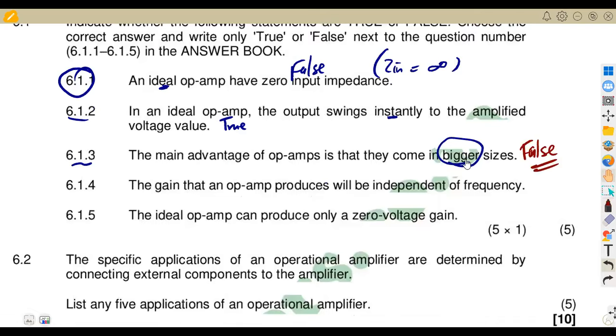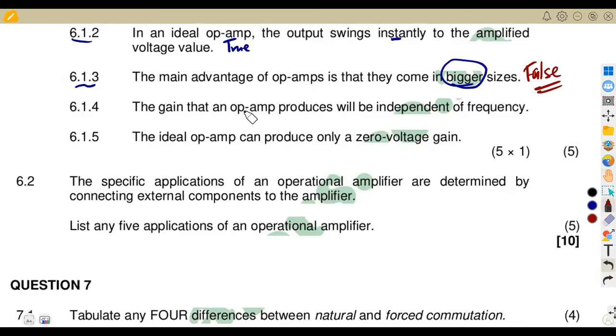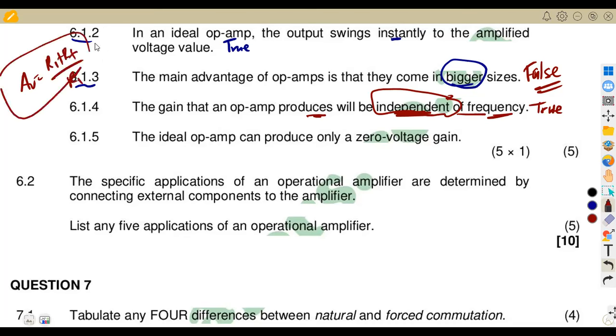Then 6.14: the gain that an op amp produces will be independent of frequency. Independent means it does not depend on the frequency, which is true. Remember our voltage gain, R1 plus RF over R1. There's nothing to do with frequency, there's just your resistances. So it does not depend.